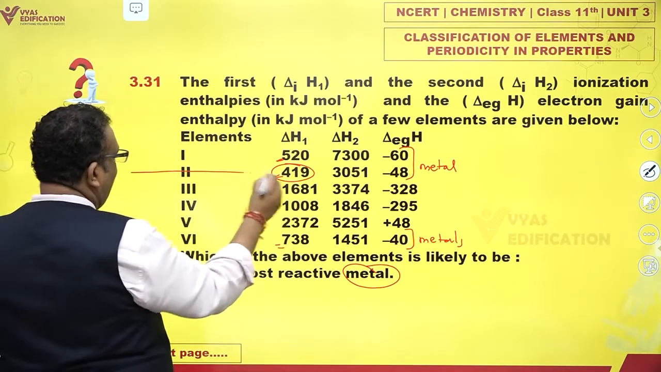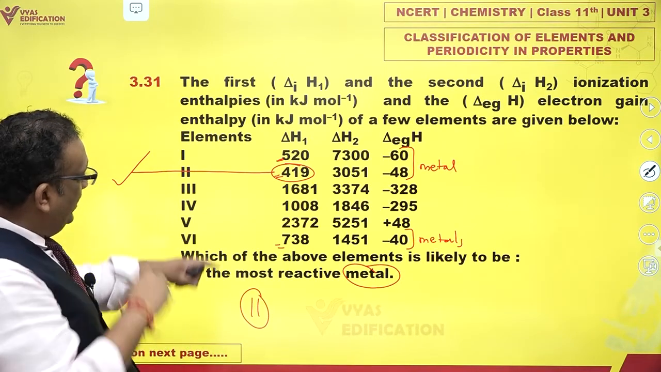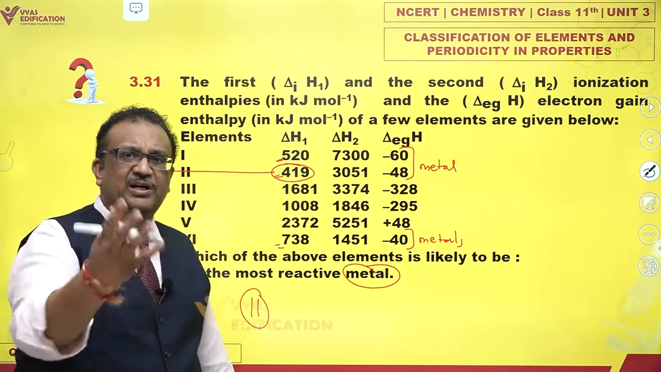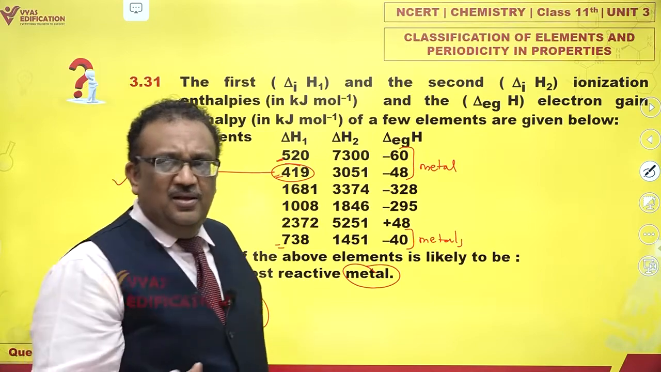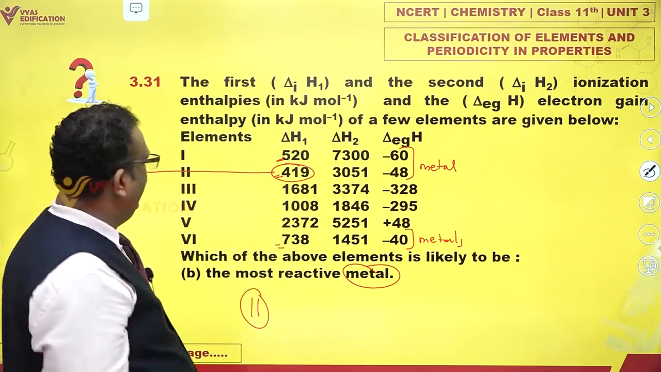Most reactive of these metals seems to be 2. Why? 2 has the lowest ionization energy. That means it can give away electrons most easily. That means it will react most happily. Makes sense to me. Fine.